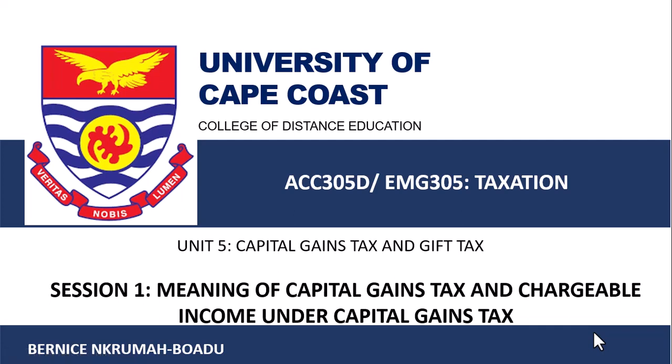Welcome to Unit 5. So far, we have been talking about the principles and general administration of taxation in Ghana and have been considering income from employment and business. These are two major sources of tax revenue collected by the authority. However, there are other forms. These are capital gains tax and gift tax.